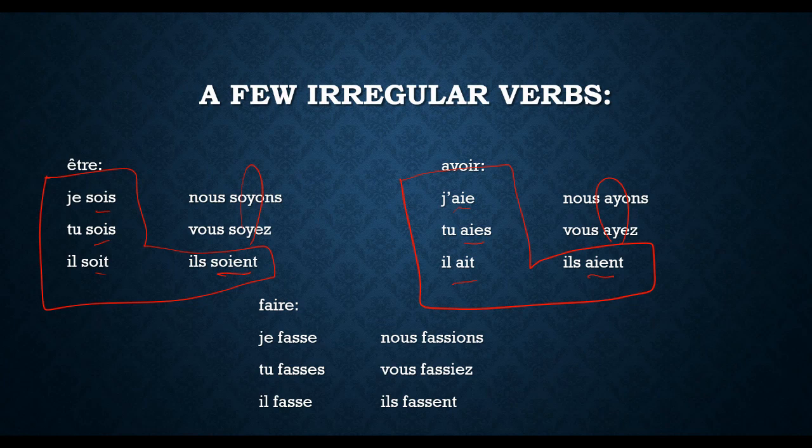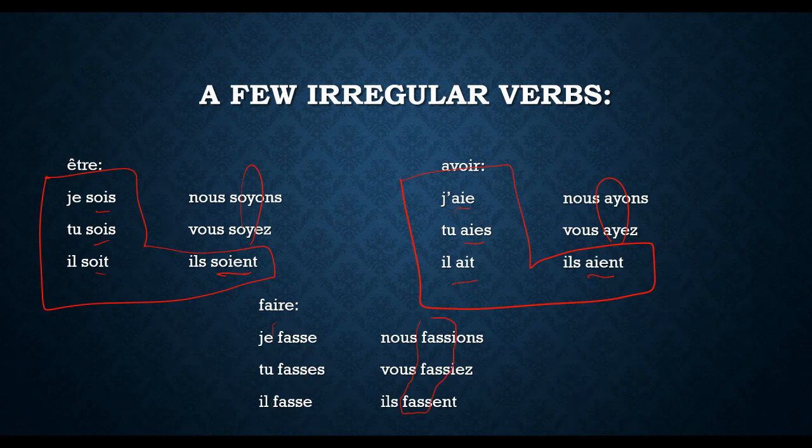Now, faire: que je fasse, que tu fasses, qu'il fasse, que nous fassions, que vous fassiez, qu'ils fassent. Okay, so this one has a totally irregular stem. It does not follow the usual pattern, probably because the ils/elles form doesn't have an ENT. That's probably why they have their own form. But we still have the endings E, ES, E, IONS, IEZ, ENT. It's just this stem of fass that is going to be weird and irregular and all sorts of stuff, okay?